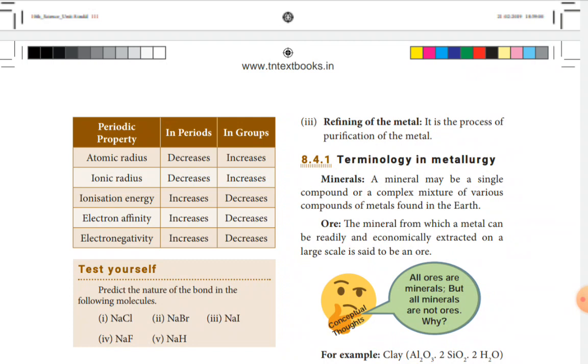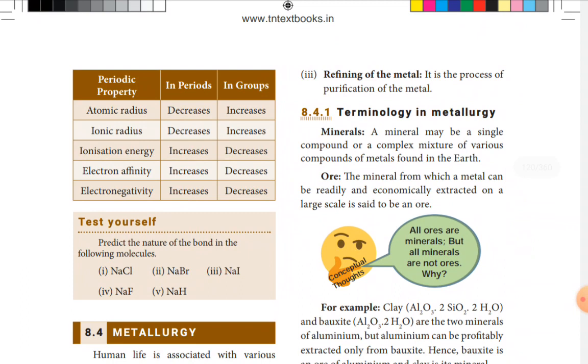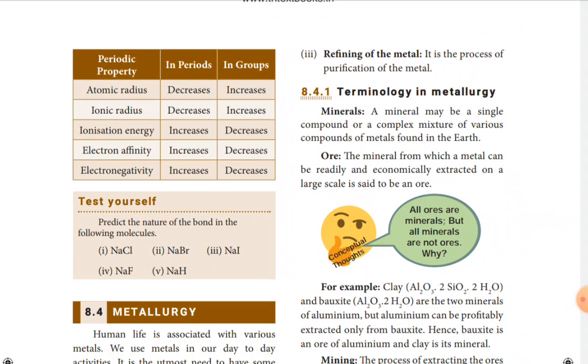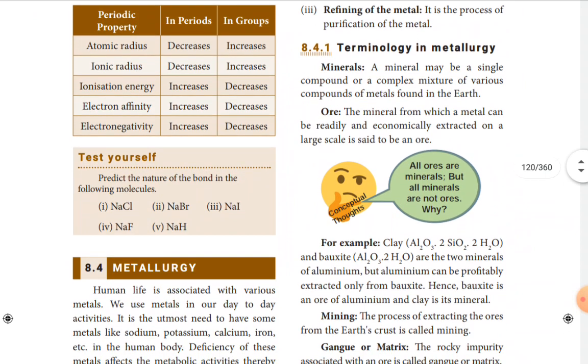Similarly, ionic radius along the period decreases, down the group increases. Then ionization energy along the period increases, down the group decreases. Electron affinity along the period from left to right increases, but top to bottom decreases. Electronegativity, in the horizontal row from left to right increases along the period, but top to bottom along the group decreases.